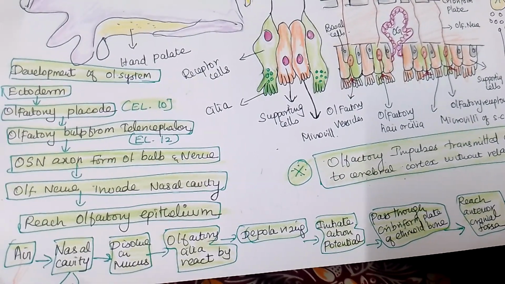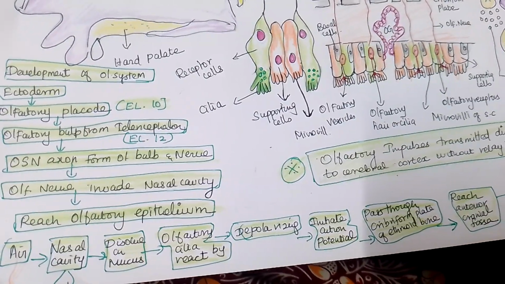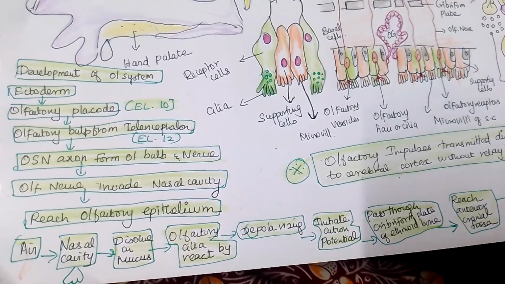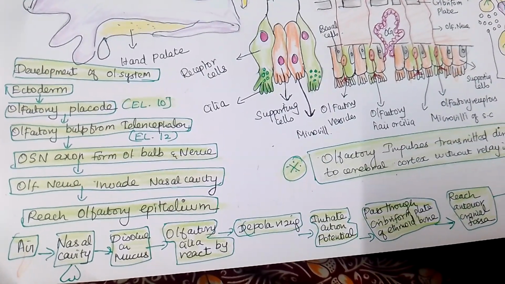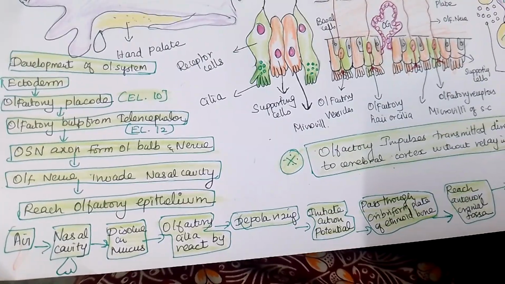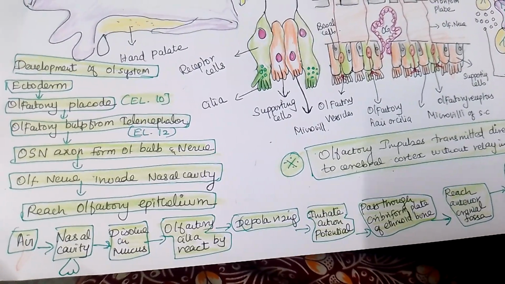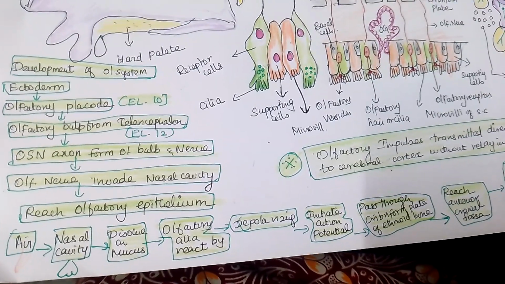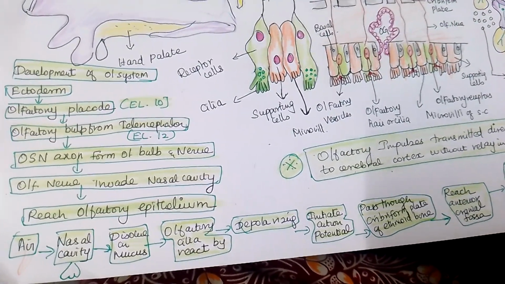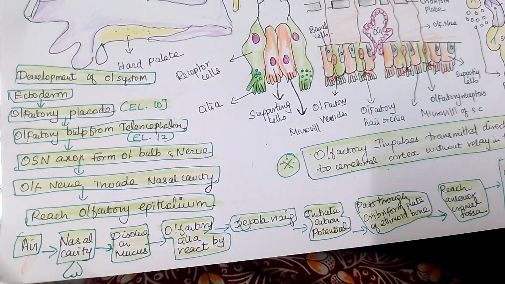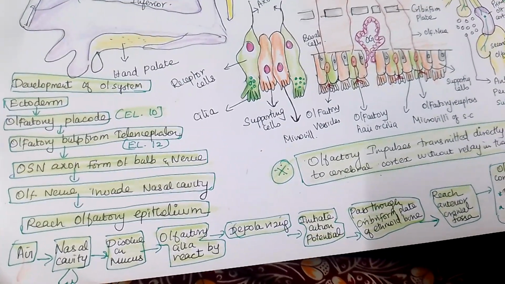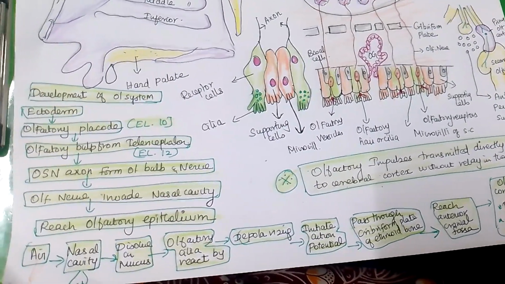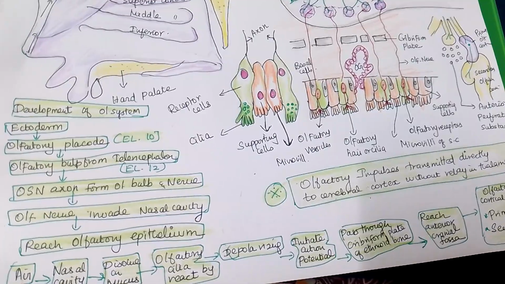So from that, the olfactory sensory nerve axon forms and then forms the bulb, and it becomes a nerve. The olfactory nerve invades the nasal cavity and reaches the olfactory epithelium. So the olfactory epithelium plays a major role. What are all the cells which are present in this olfactory epithelium, how it sensitizes those cells and how it takes the impulses to the brain, let us see. Hope you understand about this one.